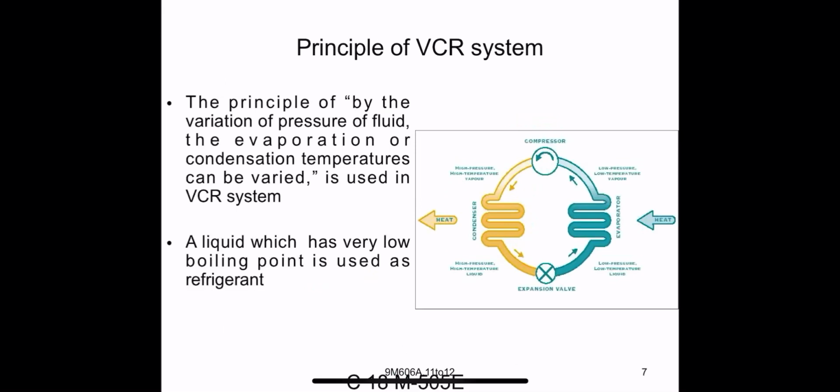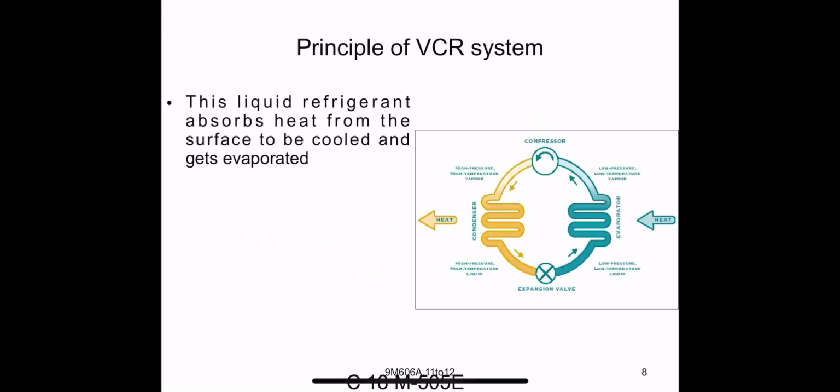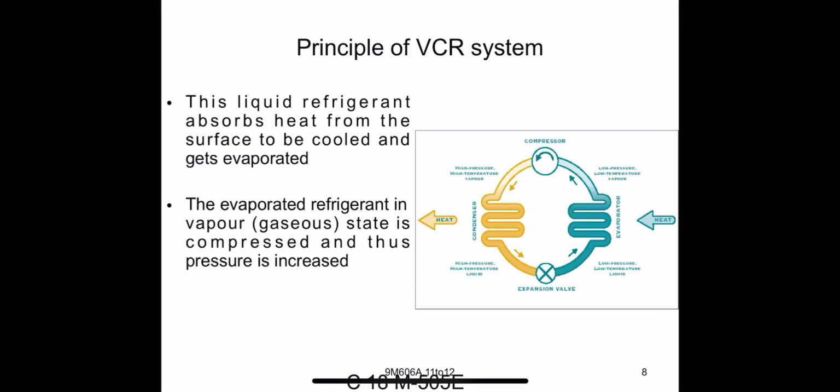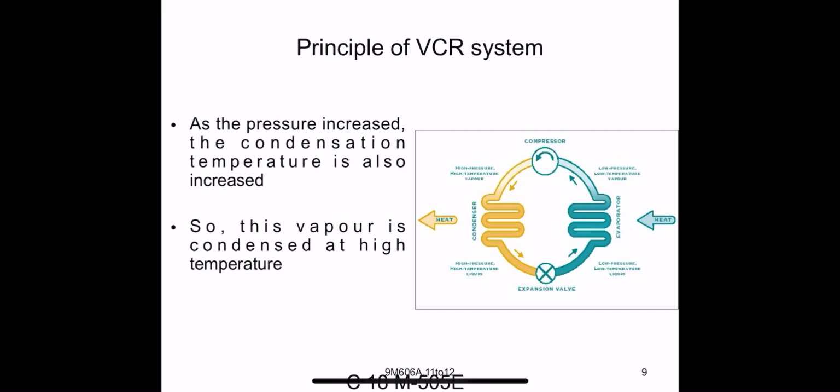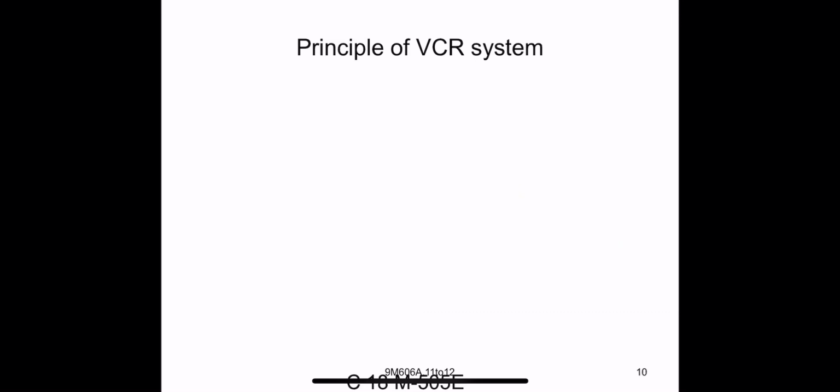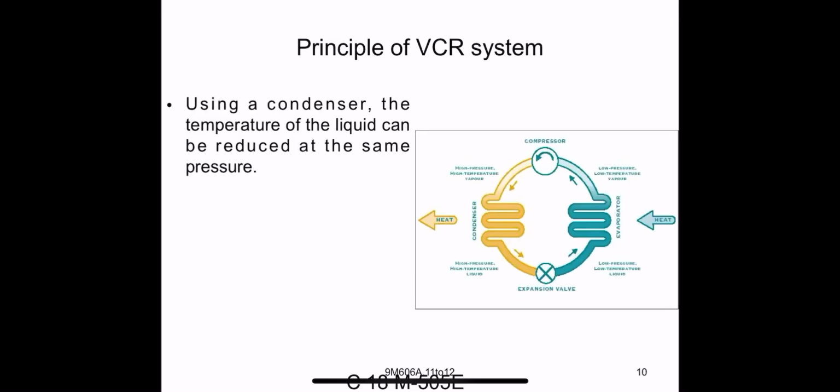A liquid which has a very low boiling point is used as a refrigerant. This liquid refrigerant absorbs heat from the surface to be cooled and gets evaporated. The evaporated refrigerant vapor, or gaseous state, is compressed and thus pressure is increased. As the pressure increases, the condensation temperature is also increased. So this vapor is condensed at high temperature.